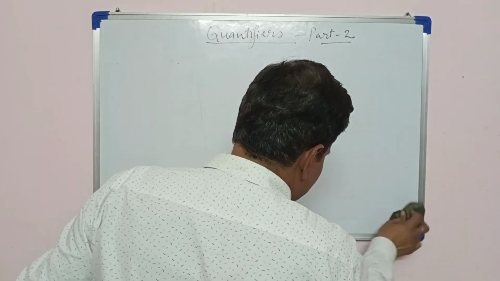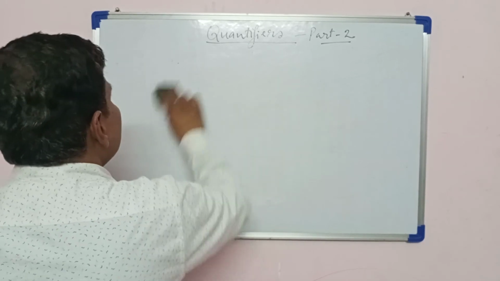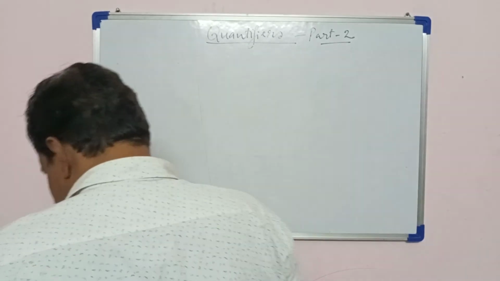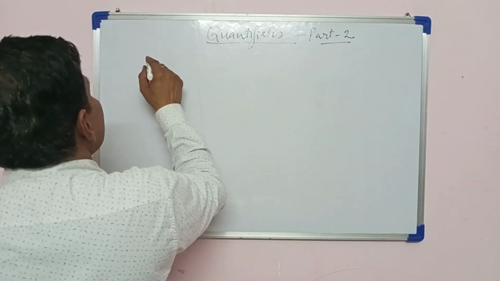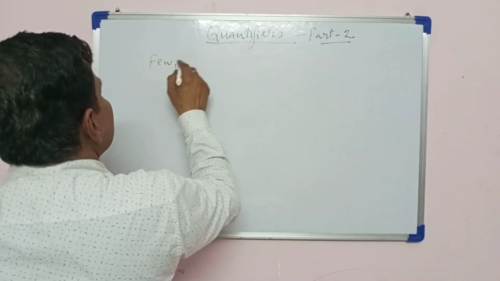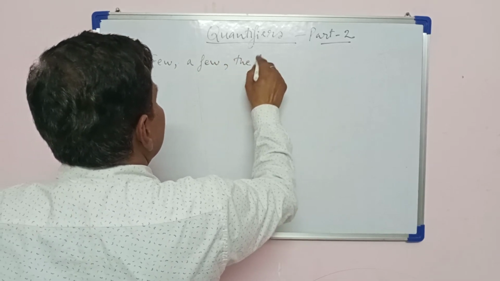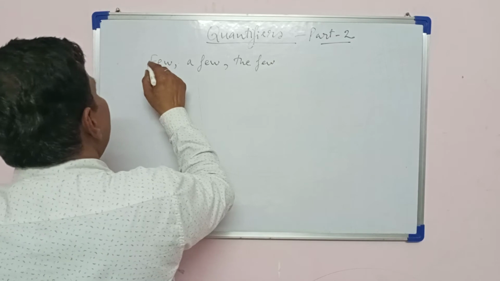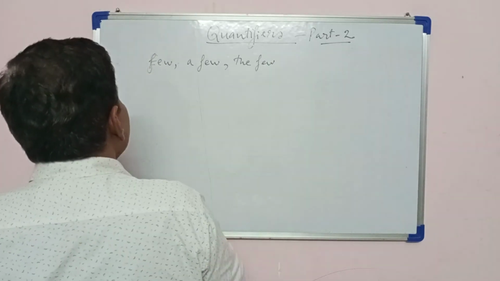This is the major basic difference. So now let's understand how it happens.